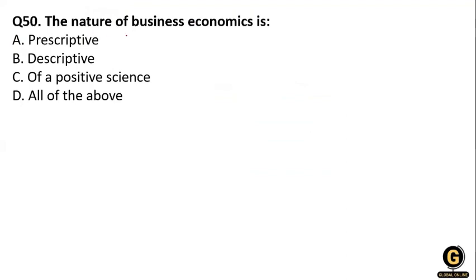Then the fifth question: the nature of business economics is prescriptive, descriptive, positive, or all of the above.